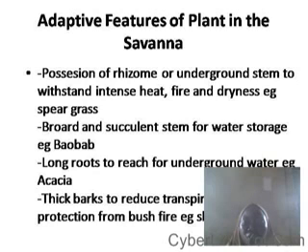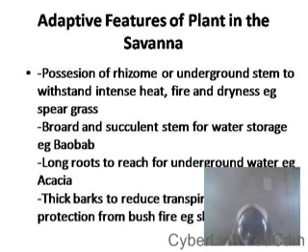One of it is that some of the plants possess rhizome or underground stem which helps them to withstand intense heat, bushfire and excessive dryness, such that when the part that is above the soil is hit by all these factors, they will pretend as if they are dead. However, the underground rhizome is still living.